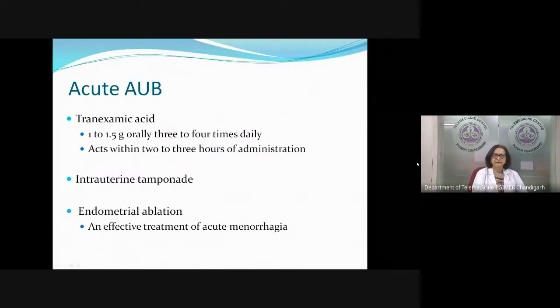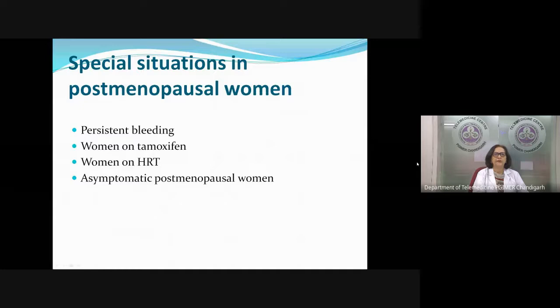And also tranexamic acid, higher dose, is a good option for acute AUB. Intrauterine tamponade, as I told you, is a good option. And ablation, if she's hemodynamically stable, is also a good option for acute menorrhagia. So far we have seen how we will manage the different reports of endometrial biopsy in a patient who comes in a perimenopausal or postmenopausal age group with abnormal bleeding.